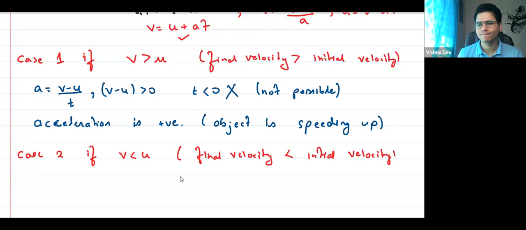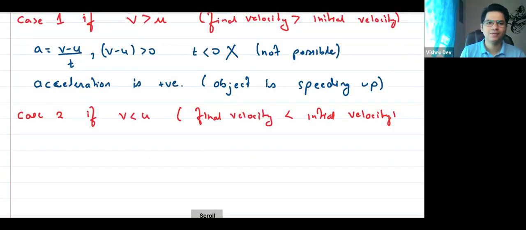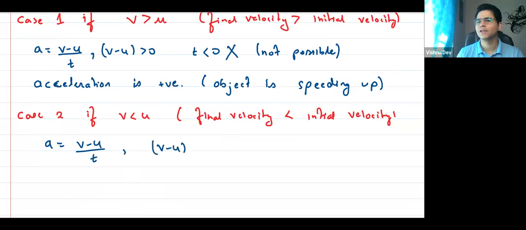Now in this case, formula तो same रहेगा ना sir, formula तो नहीं change हो जाएगा. Formula is this only, V minus U by T. But what do you think? What is V minus U? It will be positive or negative? Tell me. Negative. Very good, everyone. Anvita, Adarsh, everyone, Shapan.